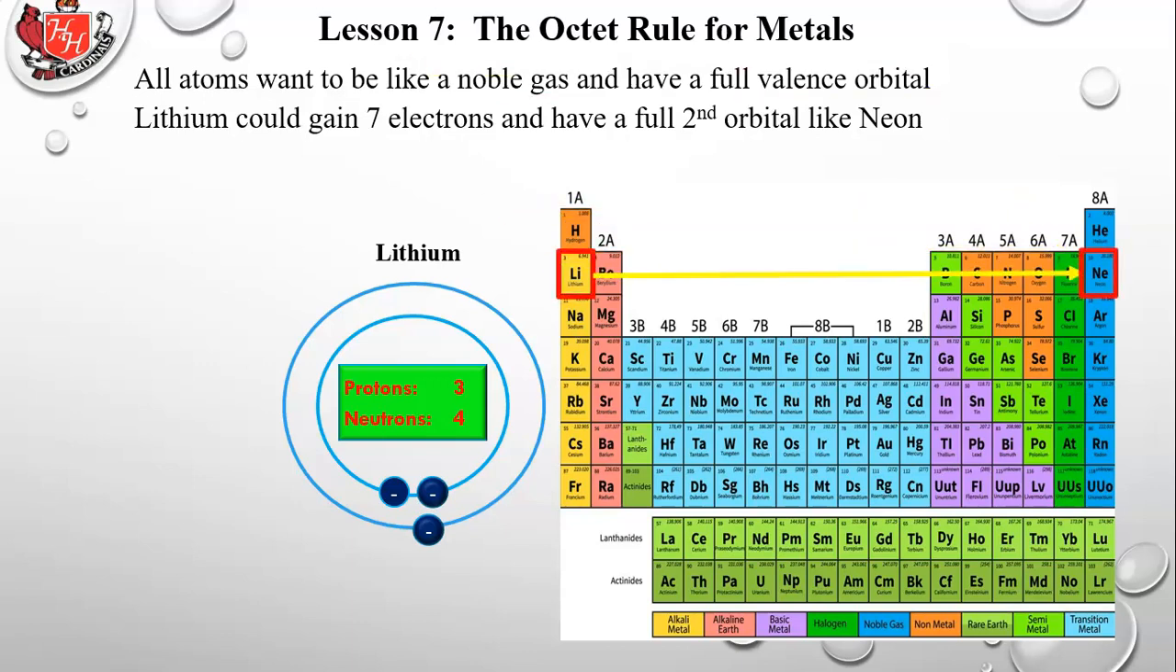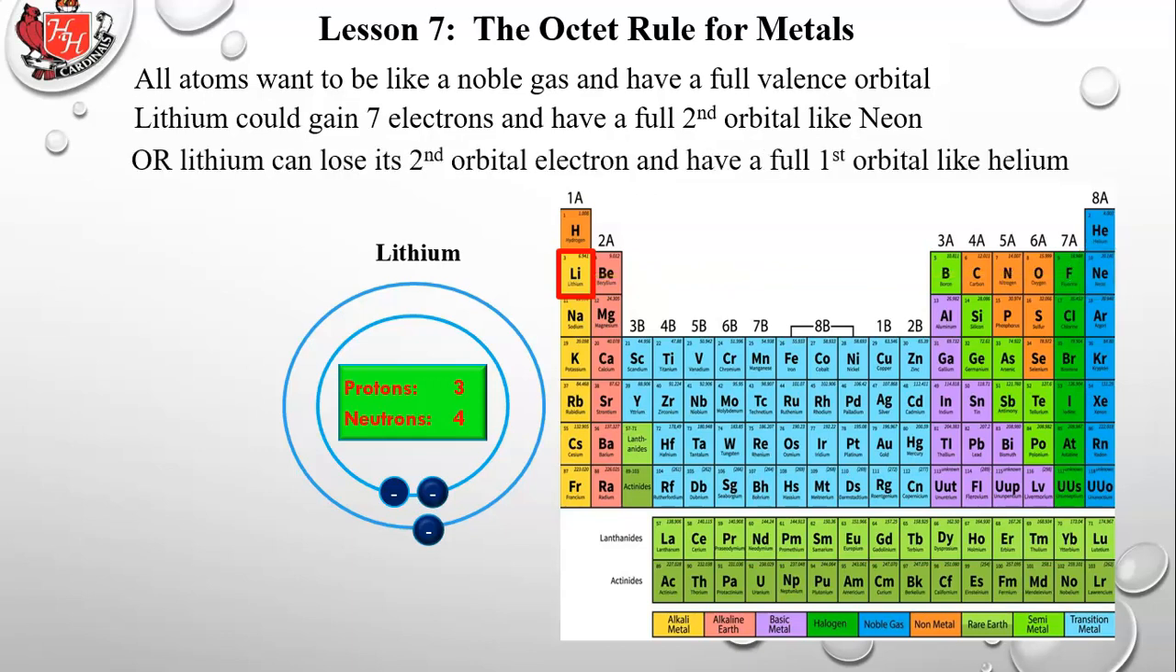So there we go. That's not going to happen. Lithium becoming like neon by adding 7 more electrons. So what's another way it could do it? Well, there's kind of a sneaky way it can do it. Lithium can lose its second orbital electron and have a full first orbital like helium. So now we see the arrow is pointing from lithium over to helium. In other words, it goes backwards. Lithium goes backwards to the nearest noble gas, which is in the first row, and that's helium.